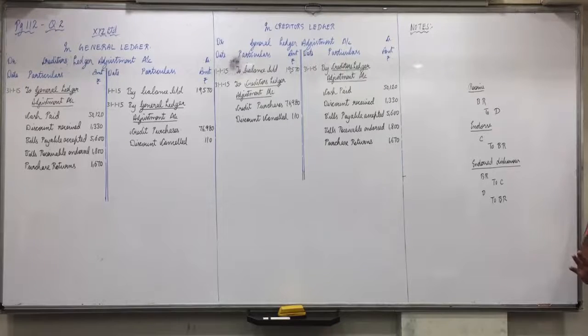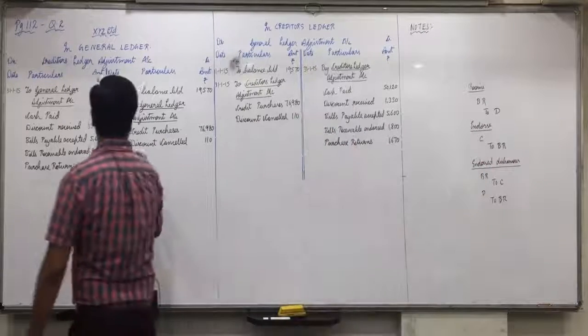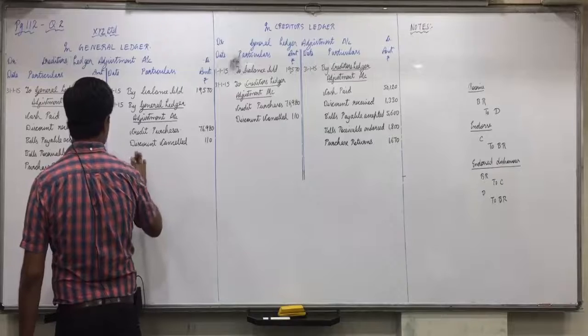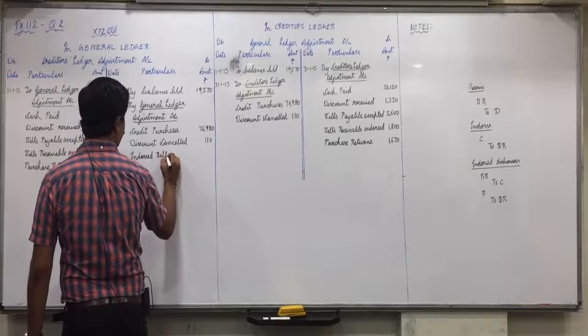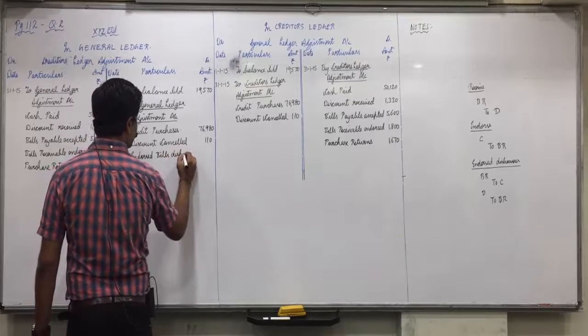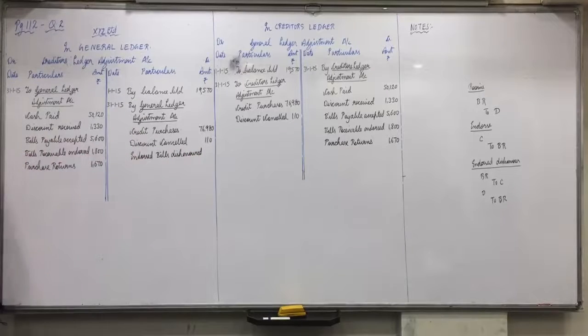Anyway, presently we are taking which account? Creditors. So in creditors it will come on credit side. Bills endorsed, bills dishonored. In creditors on credit side, endorsed bills dishonored 400.